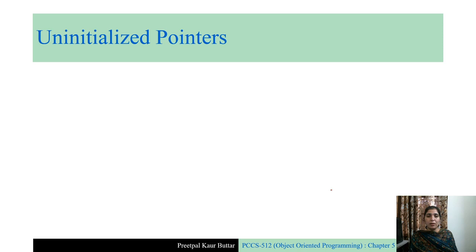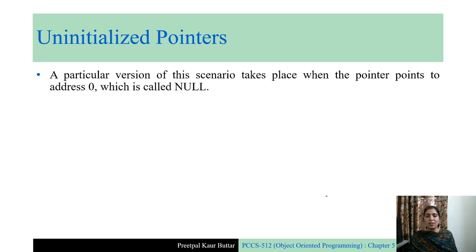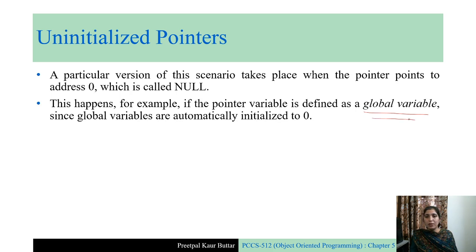A particular version of this scenario happens when the pointer points to address 0, which is called the null address. This happens in case of global pointers. There are two types of variables, as you know: global variables and local variables. Local variables are inside a block, so they can be accessed inside that block only. They are not alive outside that block. But the global variables can be accessed by all parts of your program. They are available everywhere.